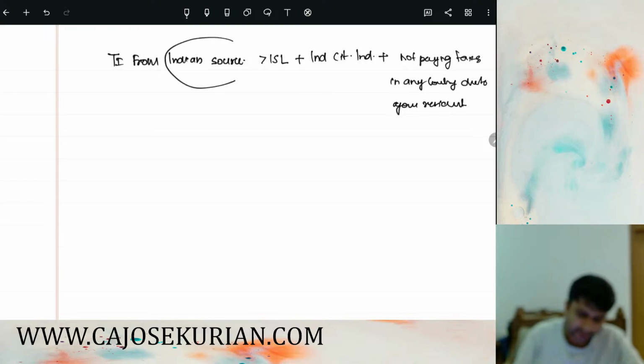So the only one thing that you have to check is what is this total income from Indian source. Total income from Indian source means three things.